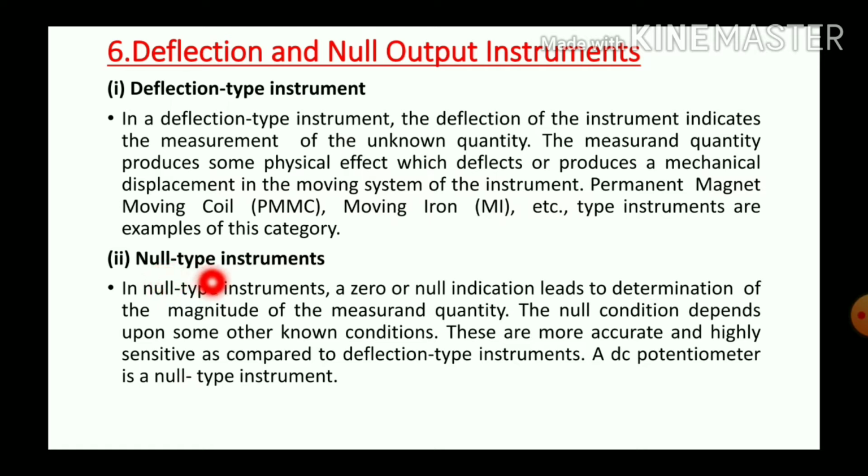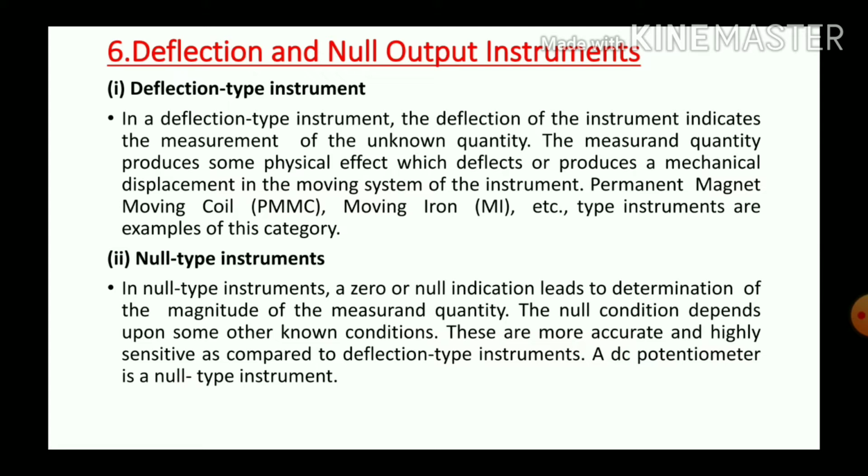Next is null type instrument. In a null type instrument, a zero or null indication leads to determination of the magnitude of the measured quantity. The null condition depends upon some other condition. These are more accurate and highly sensitive as compared to deflection type instrument. A DC potentiometer is a null type instrument.